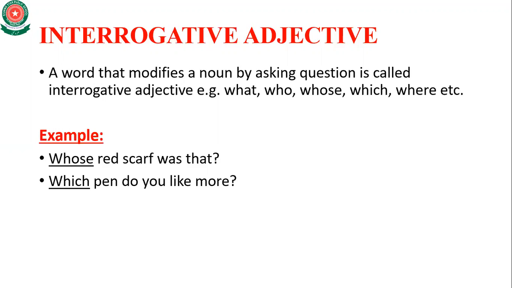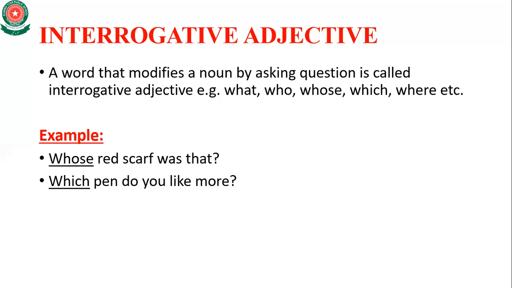A word that modifies a noun by asking a question is called an interrogative adjective, like what, who, whose, which, where, etc. These are the interrogative adjectives. For example, whose red scarf was that? And the second one is, which pen do you like more?